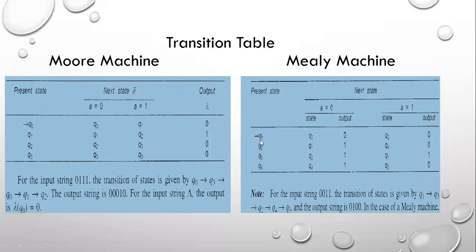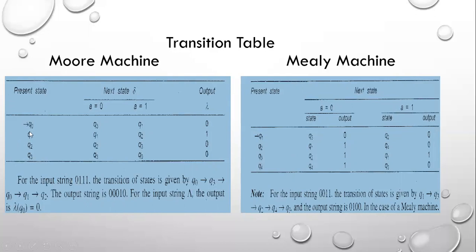Now Q1. Q1 on 0 reaches Q3, the output is 1. If Q1 on 1 reaches Q2, the output is 0. Let us take Q3. Q3 on 0 reaches Q2, the output is 1. If Q3 on 1 reaches Q1, the output is 1. So how to check? Let us take the input string 0111.